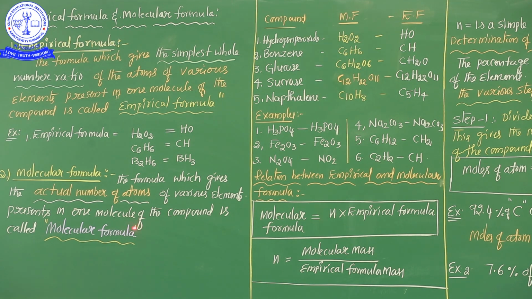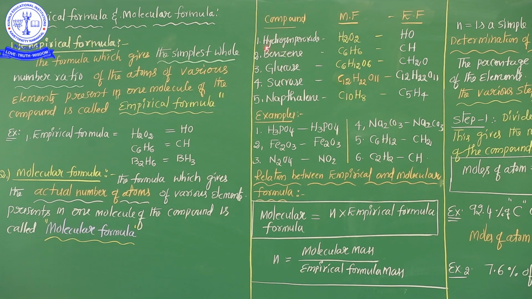Is it clear, my dear students? Don't be confused. The empirical formula is nothing but the simplest whole number ratio of the given compound, and the molecular formula is nothing but the actual number of atoms in the compound. See here an example: these are the molecular formulas, these are the empirical formulas. And see some other examples, the differences between molecular formula and empirical formula, and how to identify them.